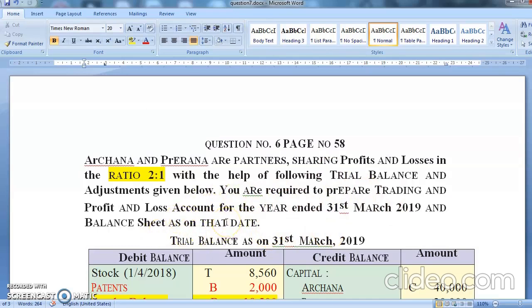I've already explained this in the earlier problems also. Trading account means all the expenses which are related to manufacturing of goods are written in trading account. Profit and loss account means all the expenses which are related to selling of a product are recorded in the profit and loss account. And balance sheet is a statement in which you are writing assets and liabilities of a firm.